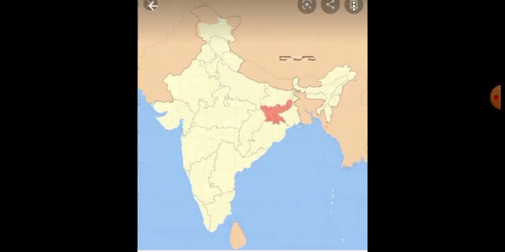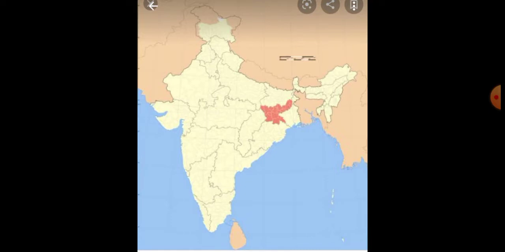Just you see this map, students. Here the red color mentioned the Chota Nagpur Plateau. In this plateau there are many mineral resources, for example, mica, copper, limestone, bauxite, iron ore. These are the important minerals in this plateau. This plateau is in the states of Chhattisgarh and Jharkhand.